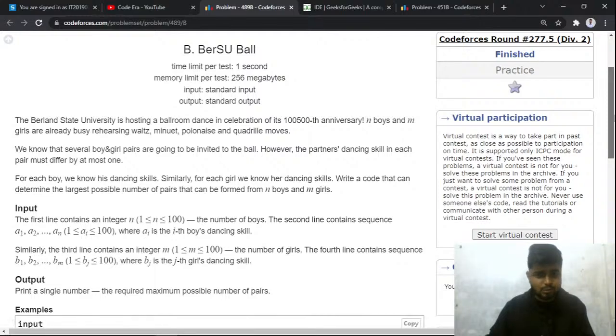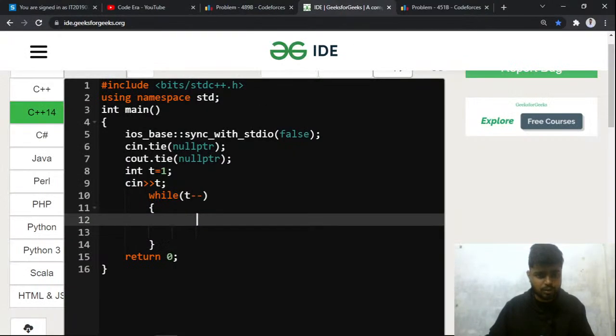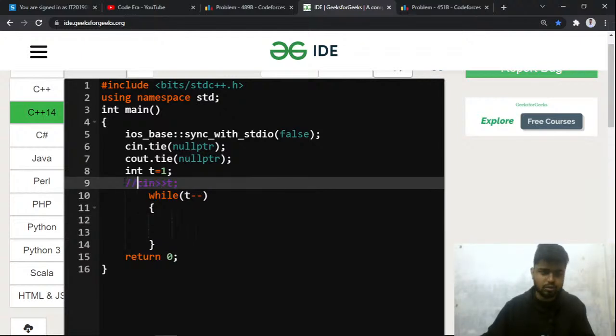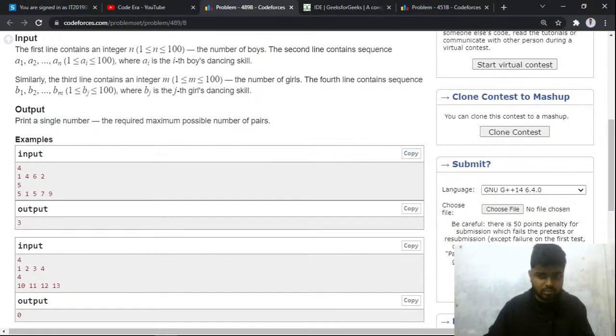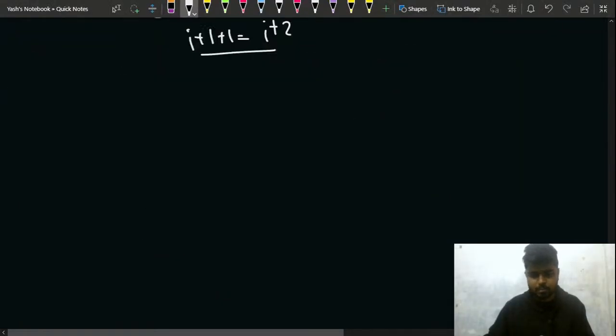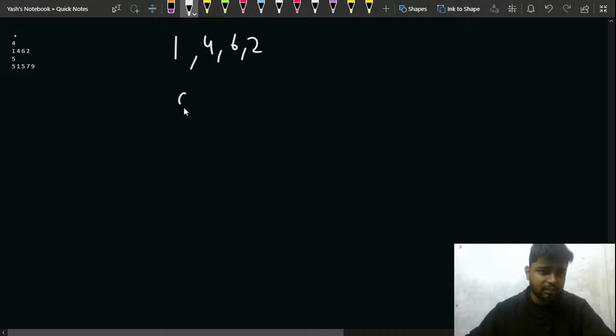So how should we apply an n square solution? Can you tell me, Chirag, how do you want us to apply the solution? Notice that there is only one test case. So let's say this is the test case. If the boys are given as 1, 4, 6 and 2, and the girls are given as 5, 1, 5, 7 and 9, you have to find the maximum number of pairs, right?